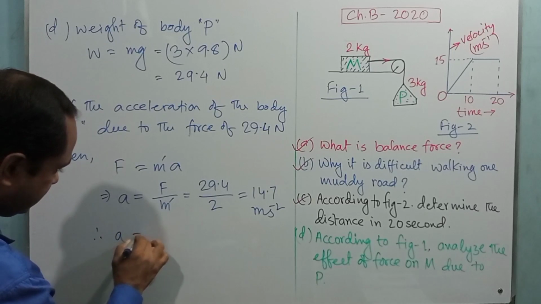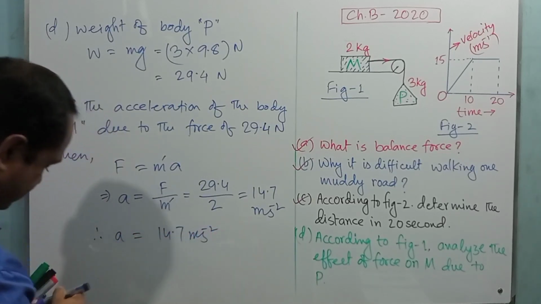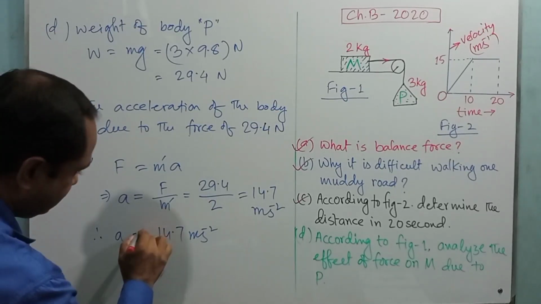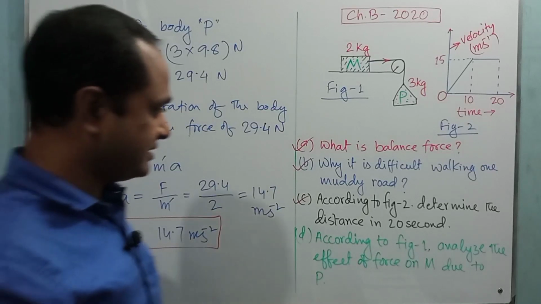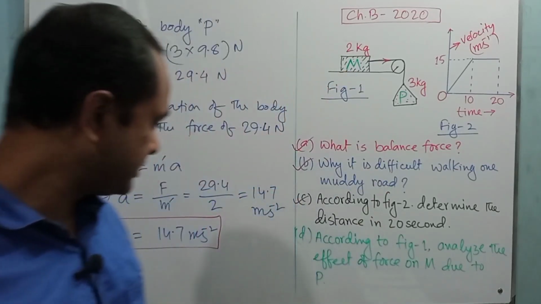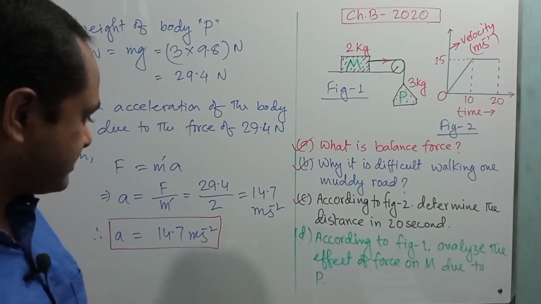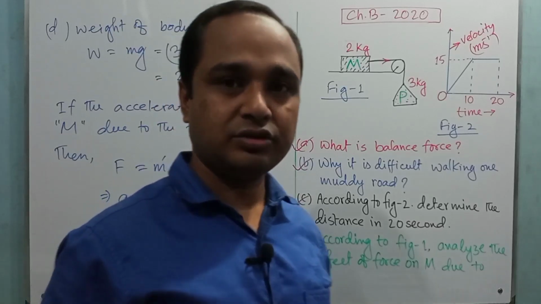Therefore a is equal to 14.7 meter per second square. So this is the result for question D. From this we can say that the body denoted by M will move with an acceleration of 14.7 meter per second square, right?